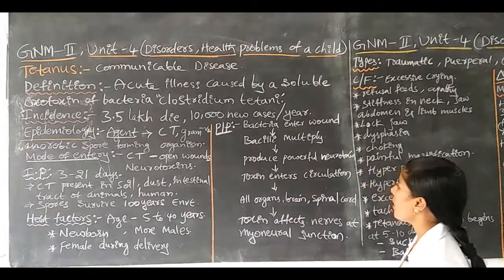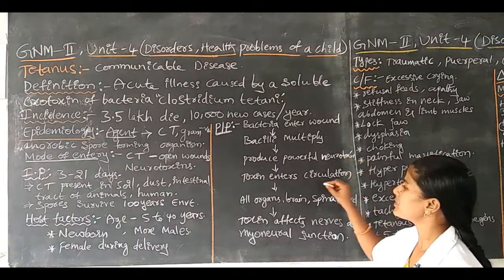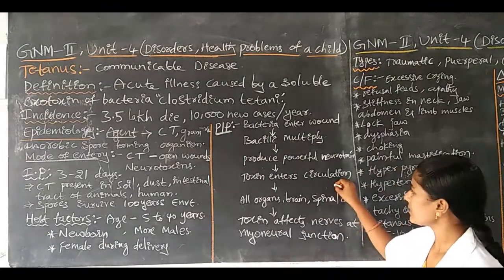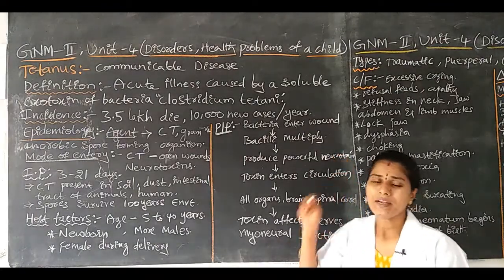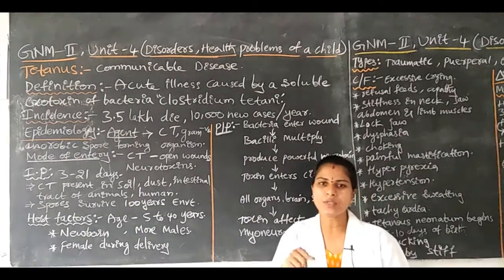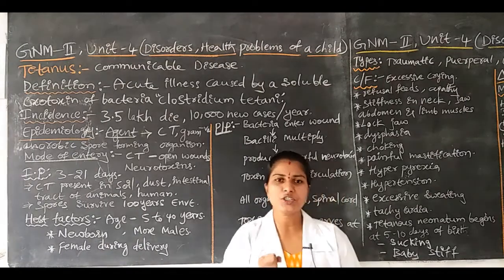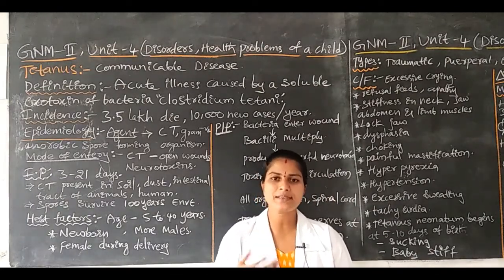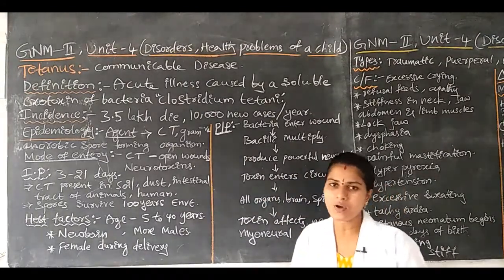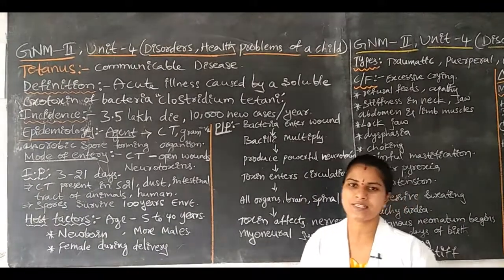Here, after producing powerful neurotoxins, the toxins enter into the circulation. Once the body receives the bacteria, Clostridium tetani, through open wounds, the bacteria increase in size and number. The bacteria release toxins, and the toxins enter into the circulation.